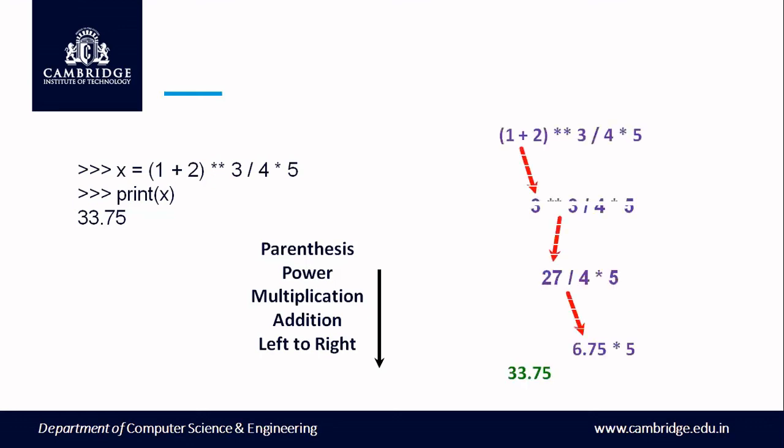If you see this expression, 1 plus 2 is within parentheses, so it is evaluated first, and then preference is given to power. Now if you see here, division and multiplication both have the same precedence, but since it is left to right, division will be evaluated first and then multiplication. So this is how the order of evaluation and the precedence rules are followed in Python.